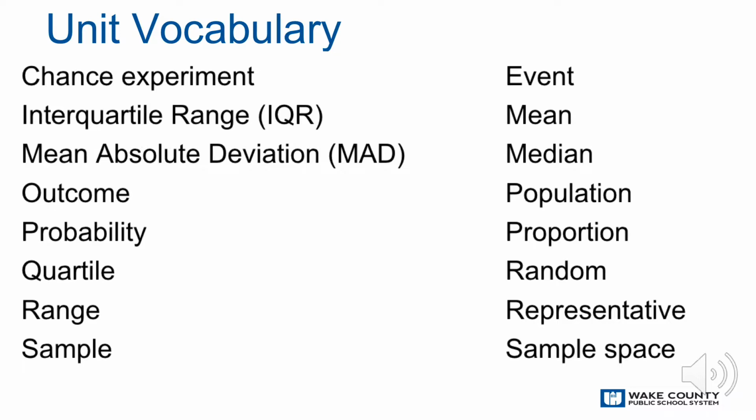Here are the essential vocabulary words that will be introduced in the unit: chance experiment, event, interquartile range, mean, mean absolute deviation, median, outcome, population, probability, proportion, quartile, random, range, representative, sample, and sample space.